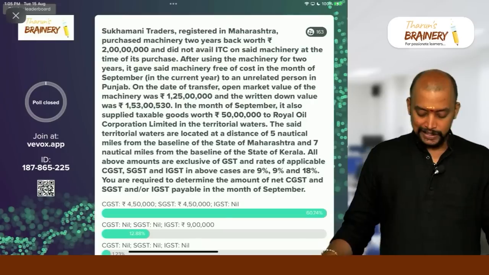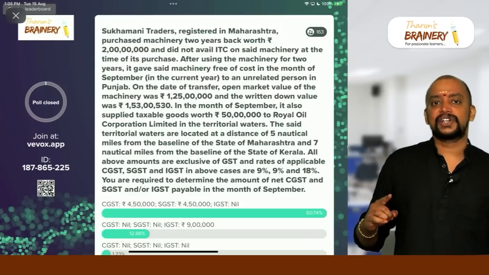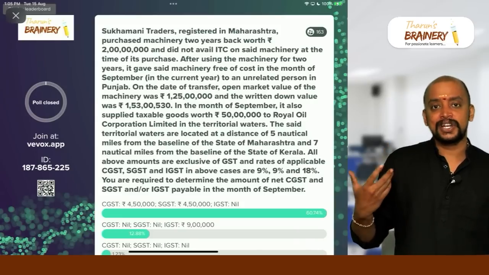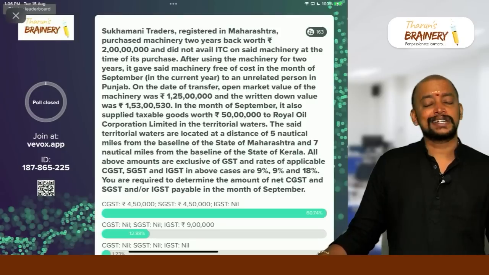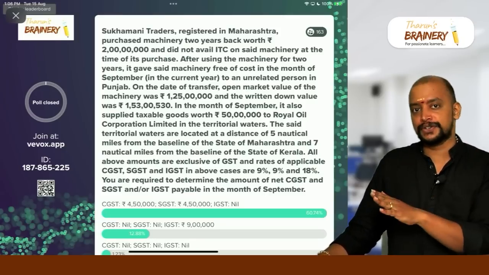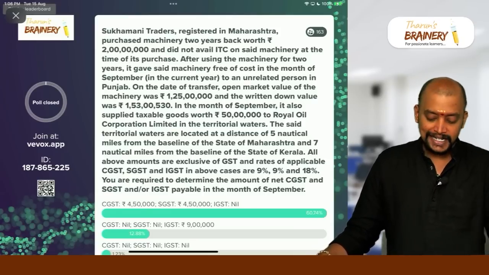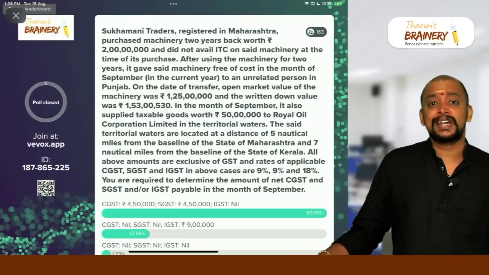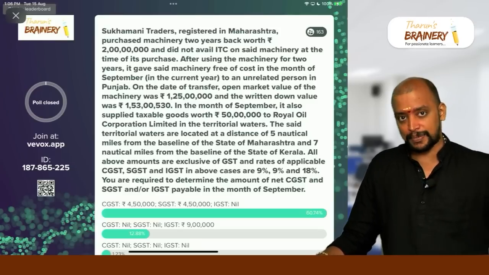Okay, so let's see the answer for this. First one, there is a first transaction, that is they have some machinery which they have given free. So is it for consideration? No. So 7.1c we need to check. 7.1c, disposal of business asset on which ITC availed. No, ITC not availed. So it will not come there, and it is given to an unrelated person. So consequently it is not a supply.